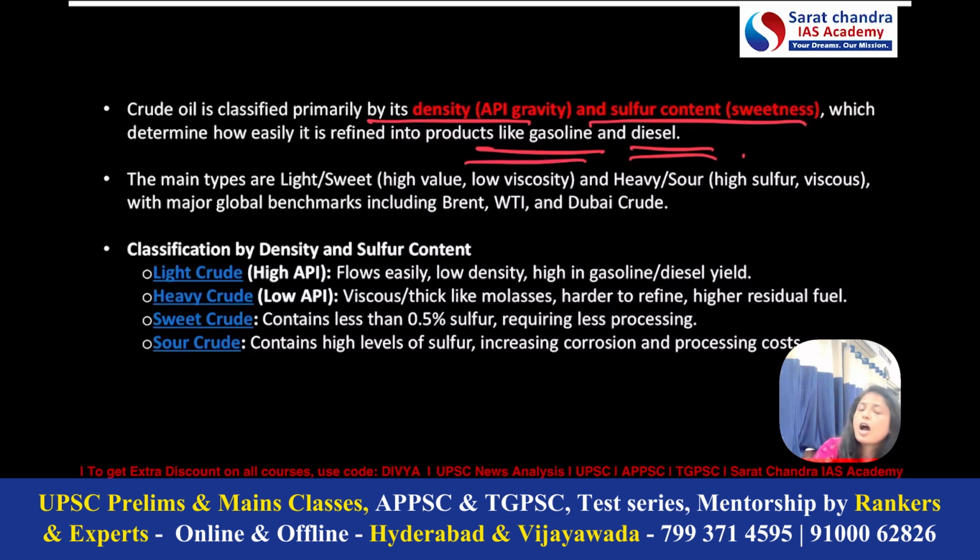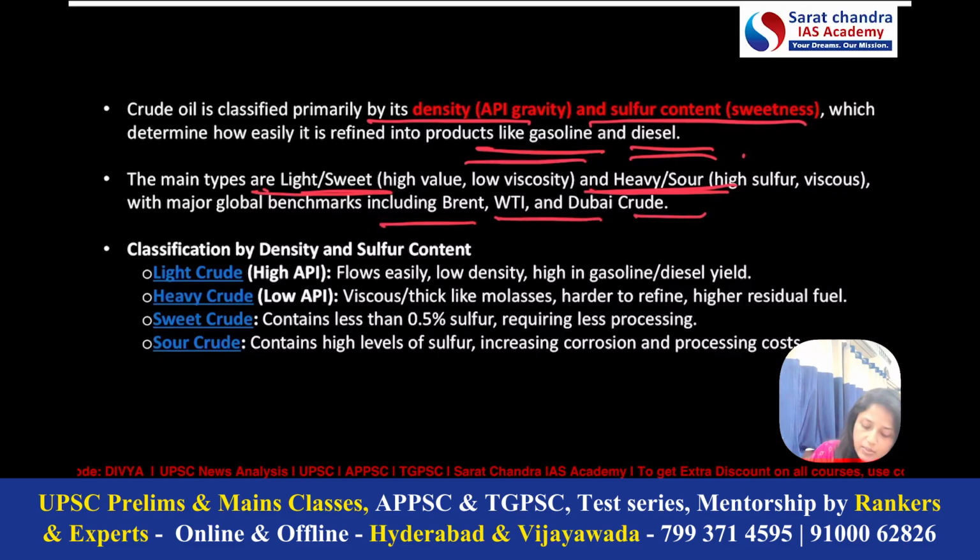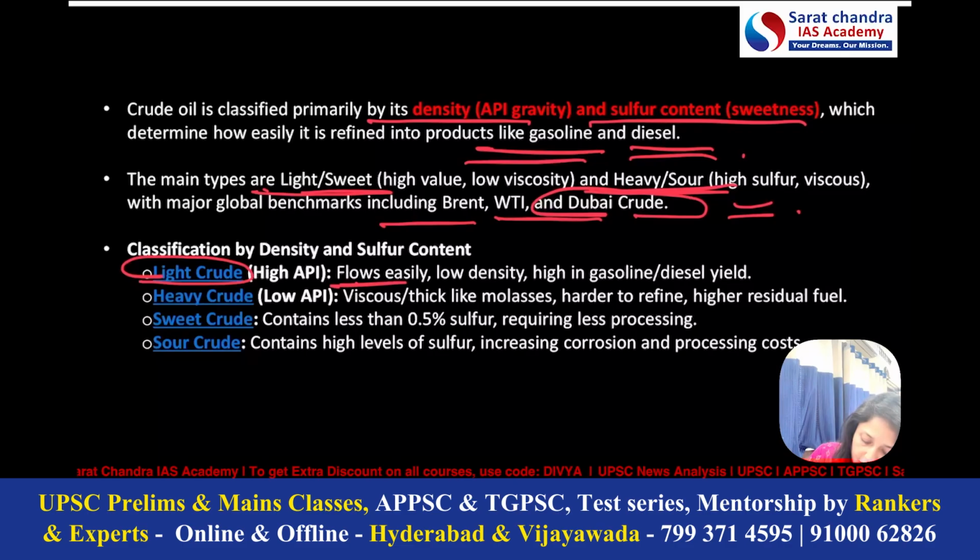So how do we differentiate between different kinds of crude oil? Whether a crude oil is light or sweet, or heavy or sour. Based on that, Brent crude oil, West Texas Intermediate, and Dubai crude we use as benchmarks. About the properties: first, let's discuss light crude, having a high API. Any crude oil which is light can flow easily. It will have very low density, and it can yield high gasoline and diesel.